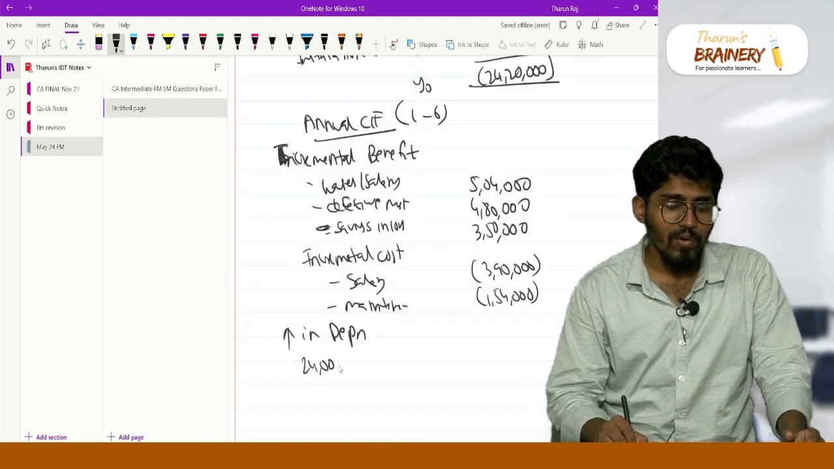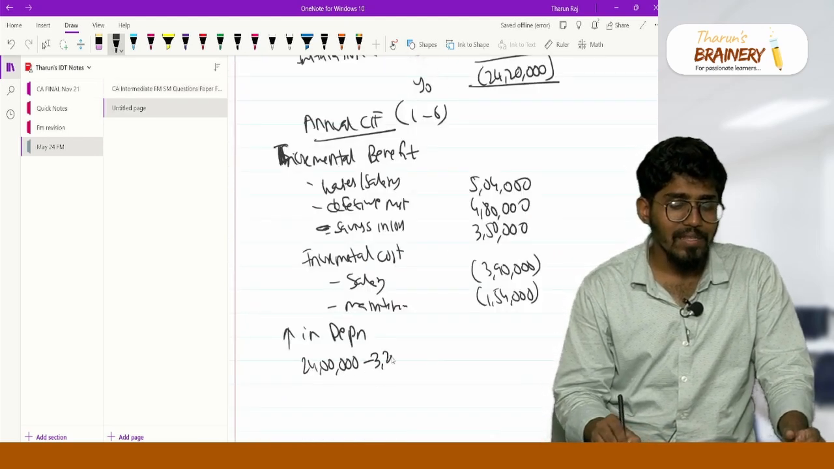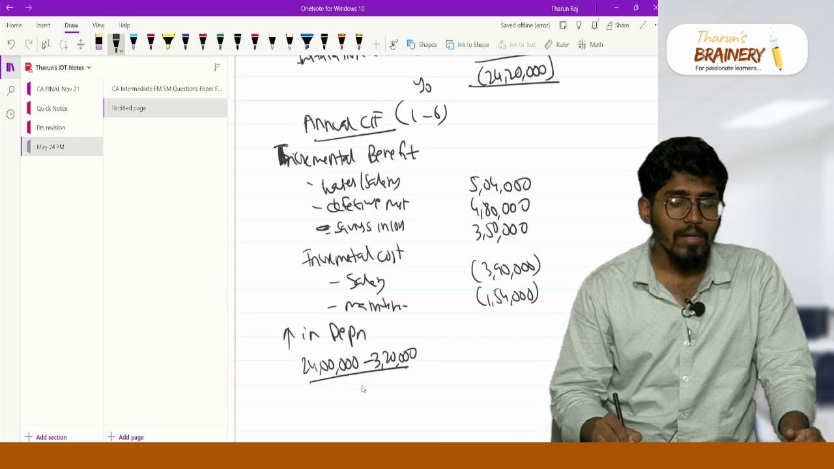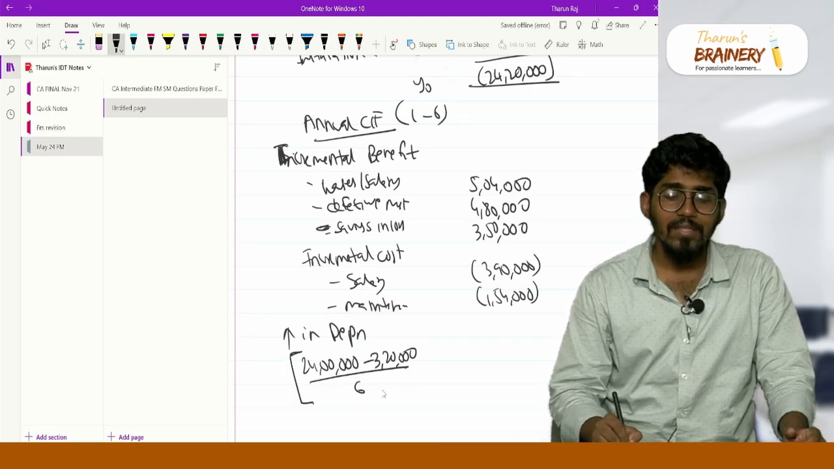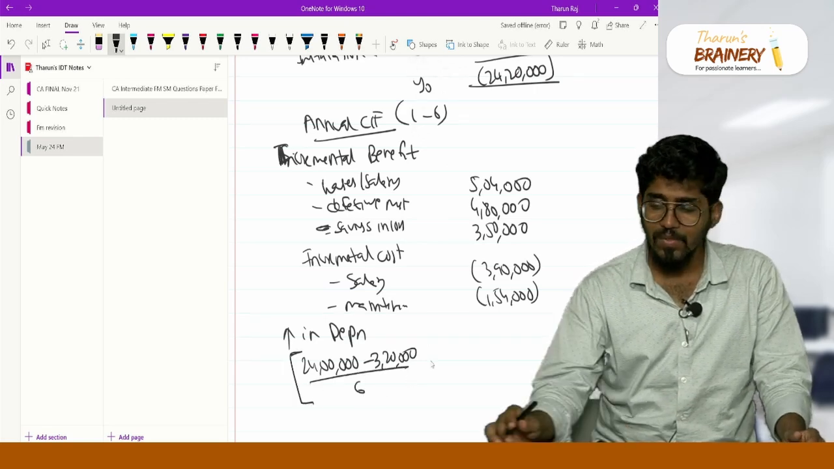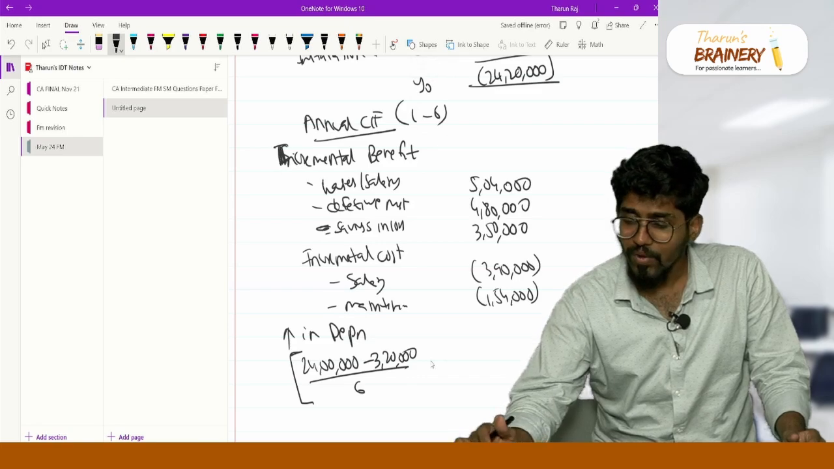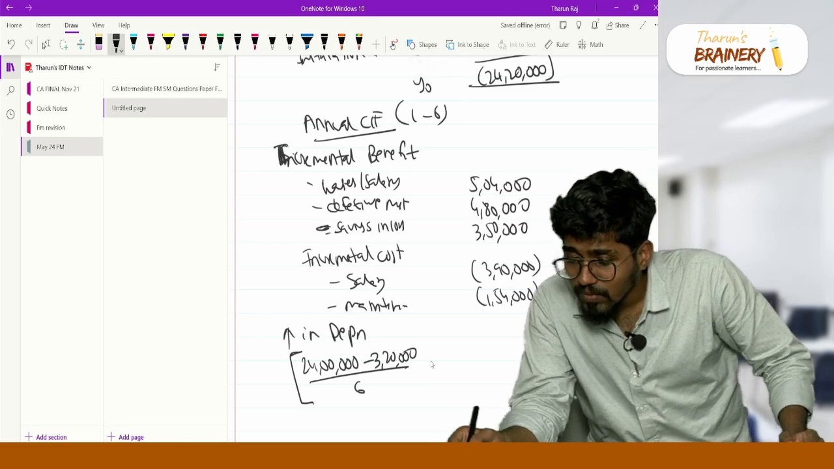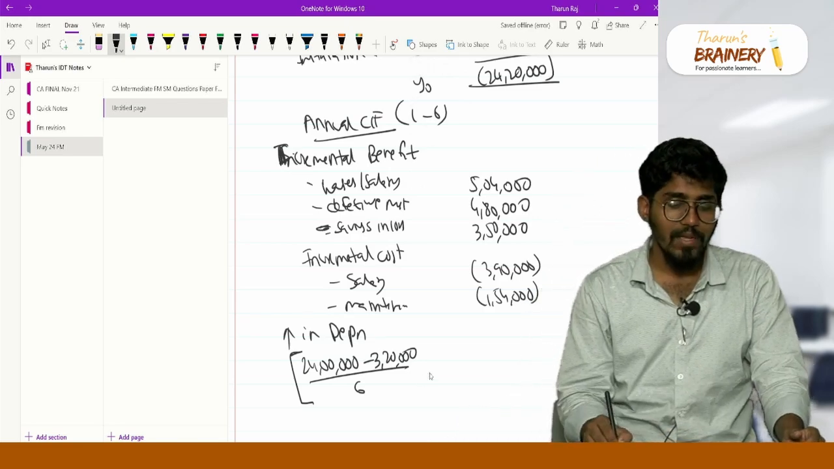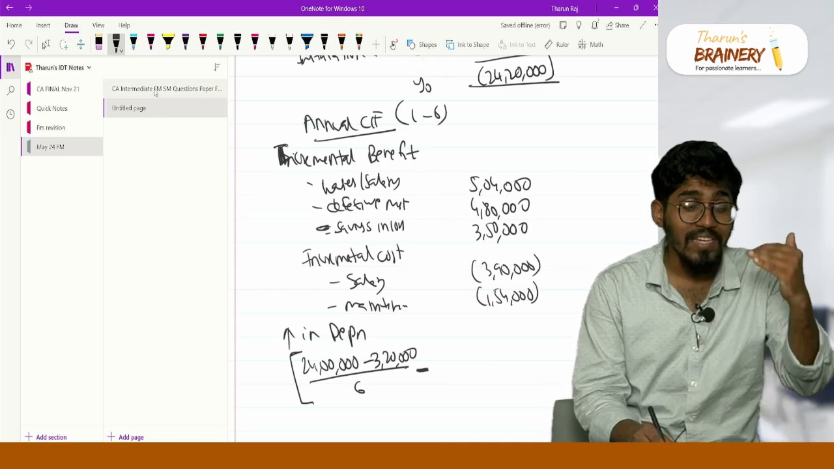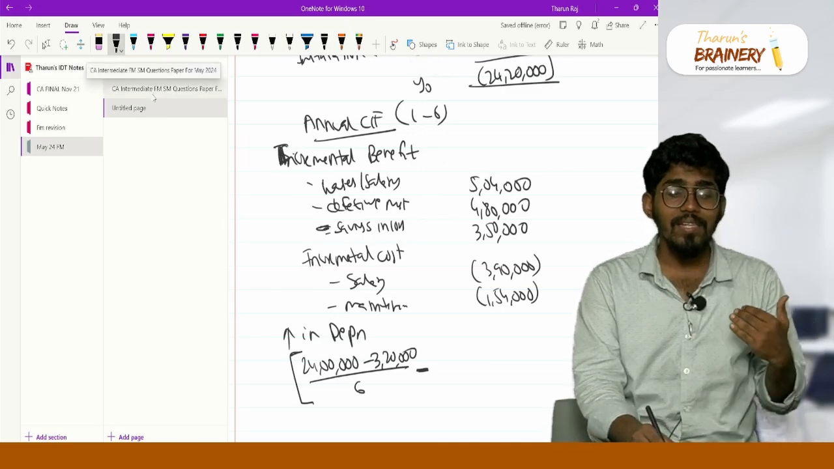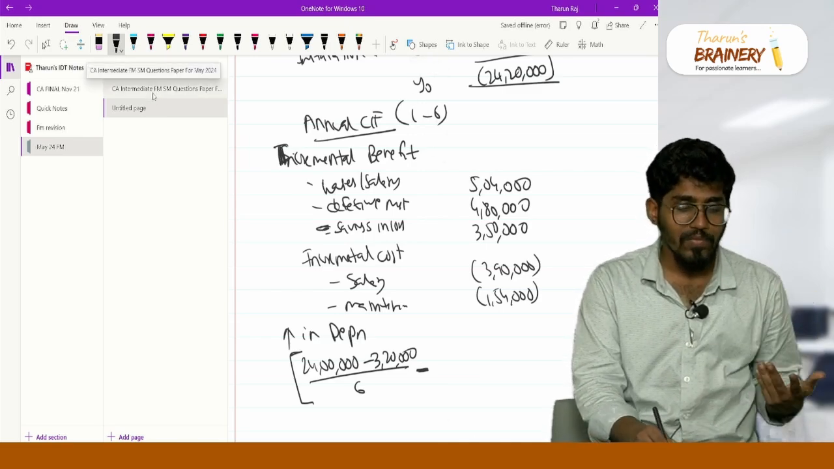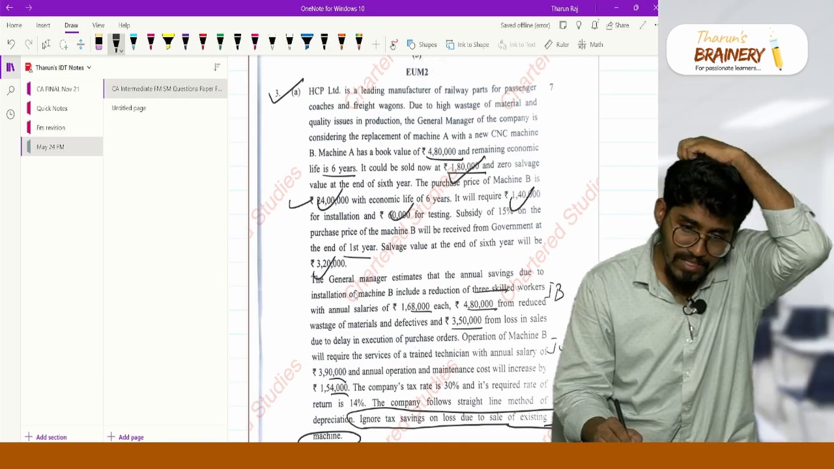So 24 lakh minus 3,20,000 divided by 6, correct? This is my new depreciation, which is nothing but 3,46,667. And what would have been my old depreciation? Because that is my increase in depreciation, and this increase in depreciation is actually my outflow, correct?